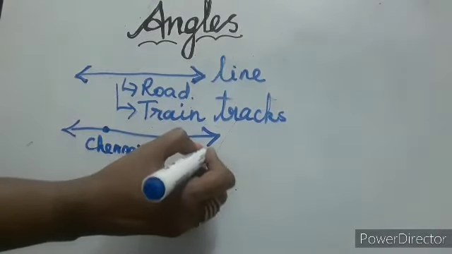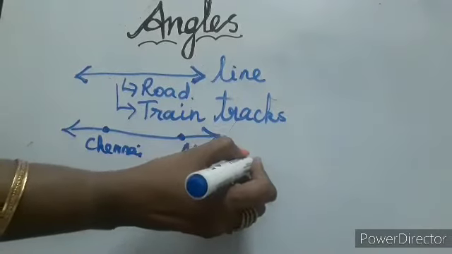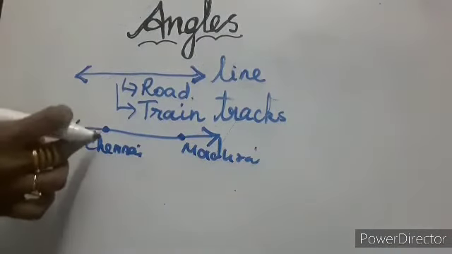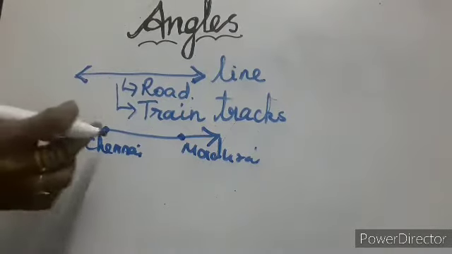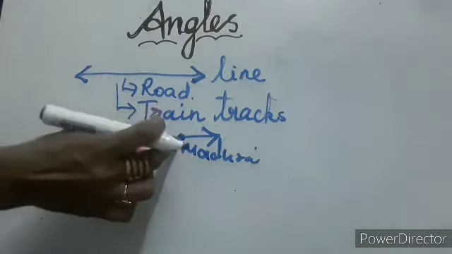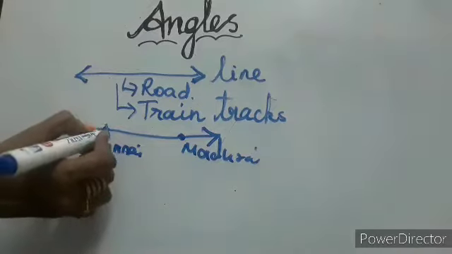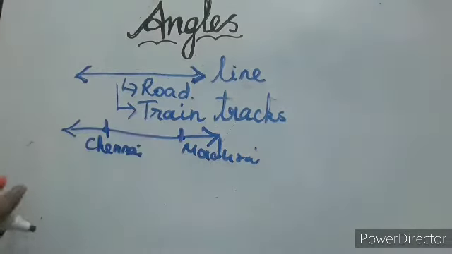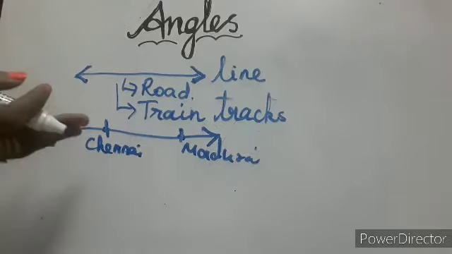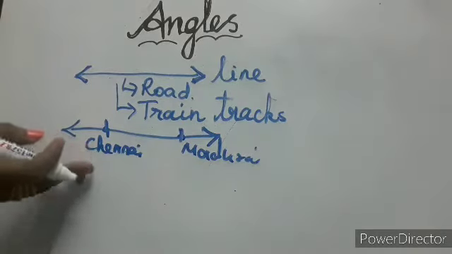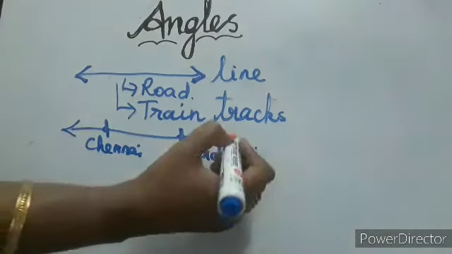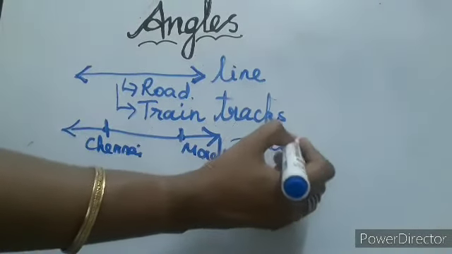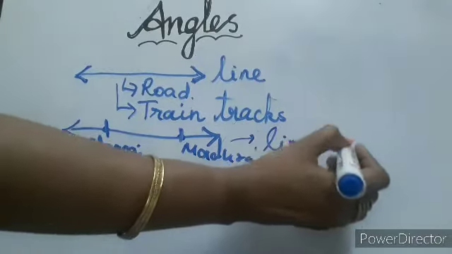This point is Madurai. So we have a name for that. It has a point from here to here. So this is called line segment. It's a part of a line. It has a starting and ending point. That is called line segment.